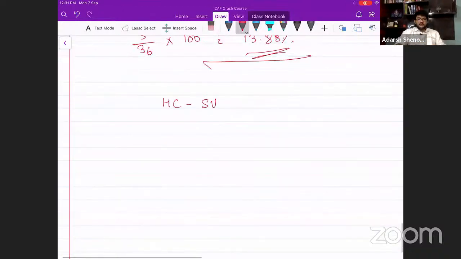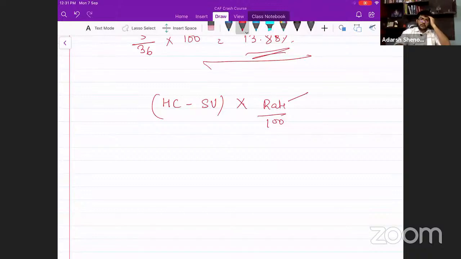HC minus SV. What is this HC minus SV known as? Depreciable value. So for depreciable value, you can either do rate by 100 or you can replace this. What is the formula for rate? We had calculated the rate just now, right?